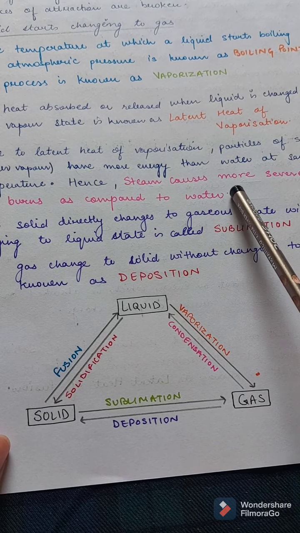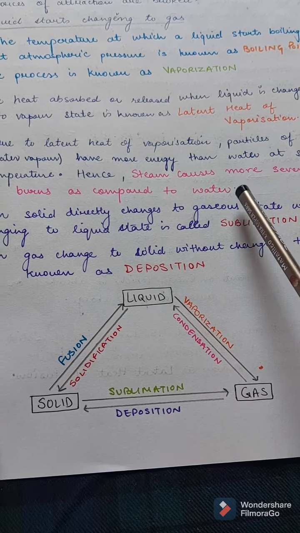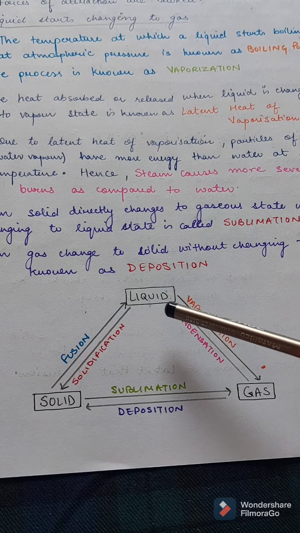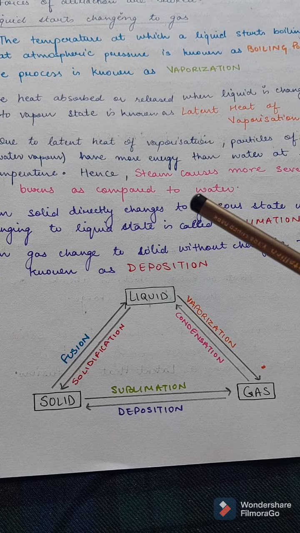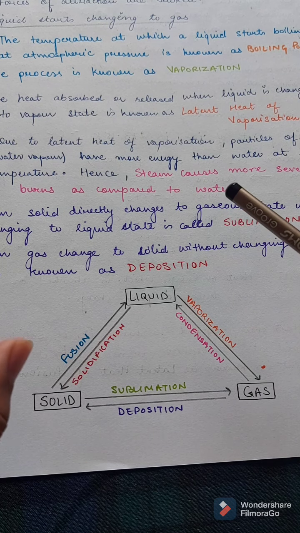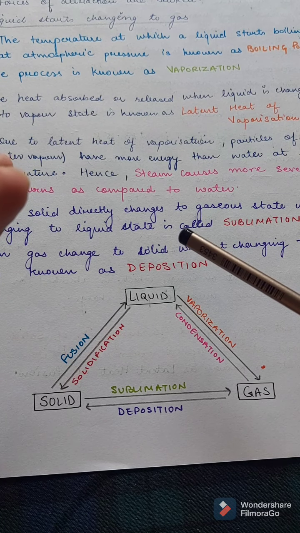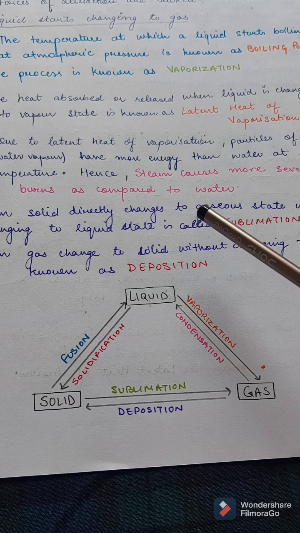Hence, steam causes more severe burns as compared to water. So when steam is formed, that is when the liquid gets converted to the gaseous state, there is latent heat of vaporization in it. The steam particles have extra energy than liquid water at the same temperature, so it causes severe burns as compared to water.